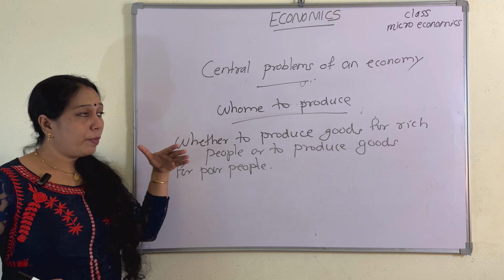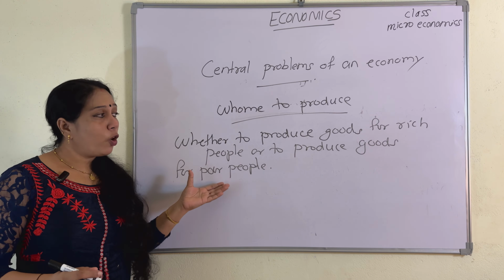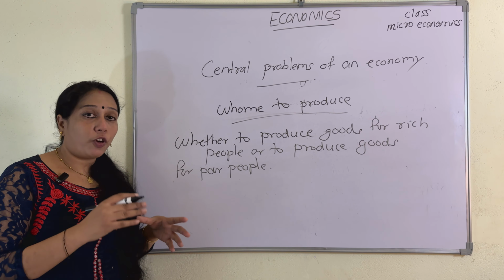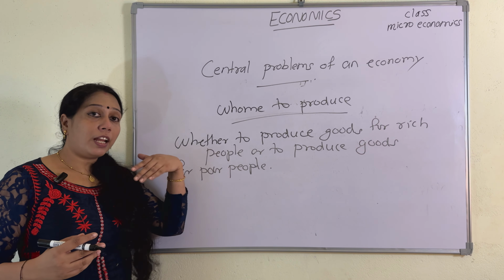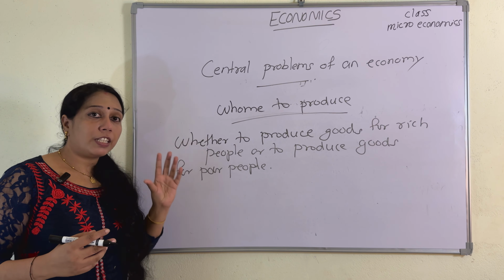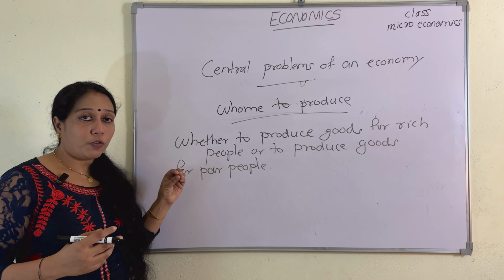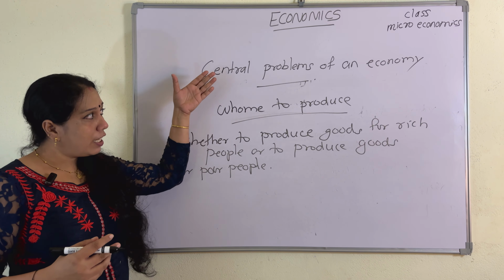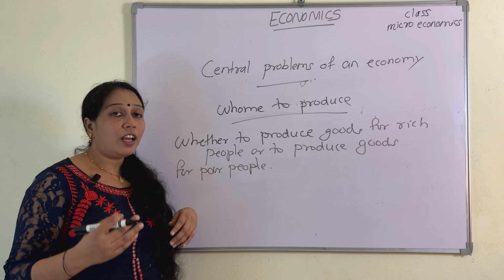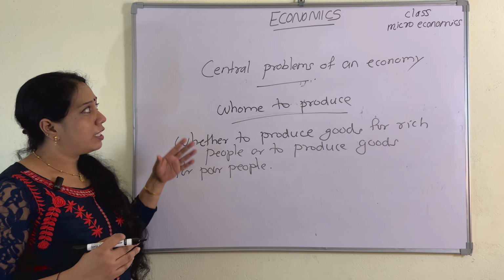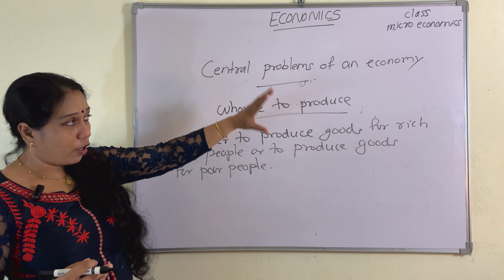Suppose in an economy there are more poor people, the economy has to utilize the available resources for the production of essential goods, means necessary goods. Suppose in an economy there are rich people, the economy has to utilize the resources for the production of goods for rich people. Okay, so these are the three main economic problems, that is, what to produce, how to produce and for whom to produce. These are the central problems of an economy.